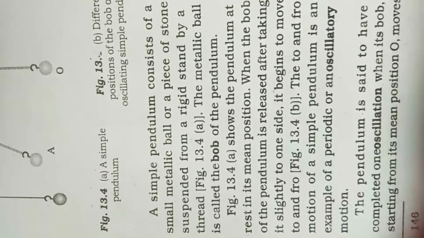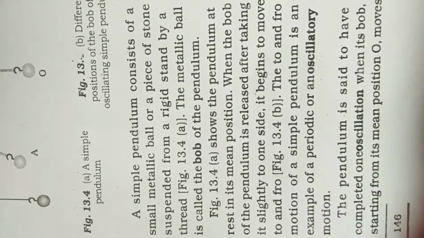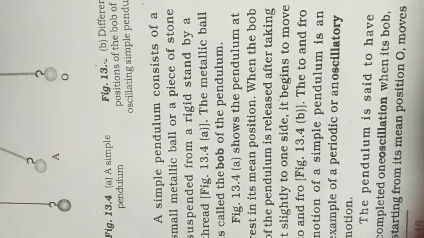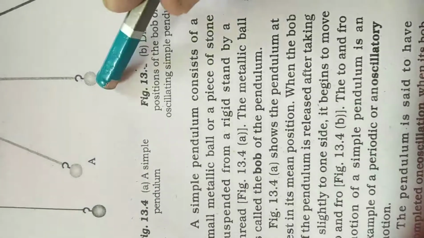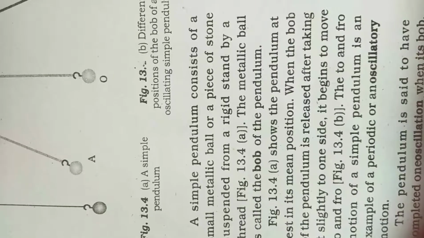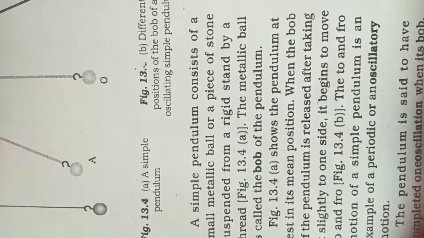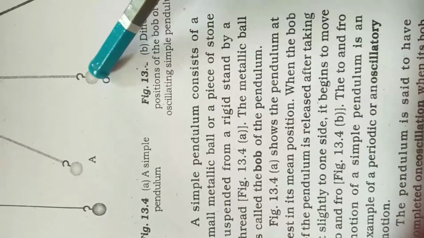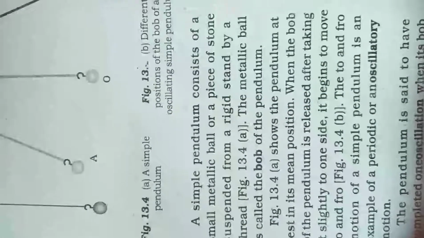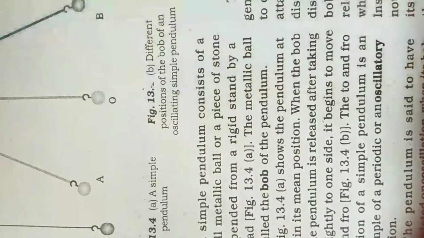The pendulum is said to have completed one oscillation when its bob, starting from its mean position O, moves to A, to B, and back to O. So what does one oscillation mean? The pendulum is said to have completed one oscillation when its bob, starting from its mean position, this is the mean position O, moves from A to B and back to O. This is called one oscillation.